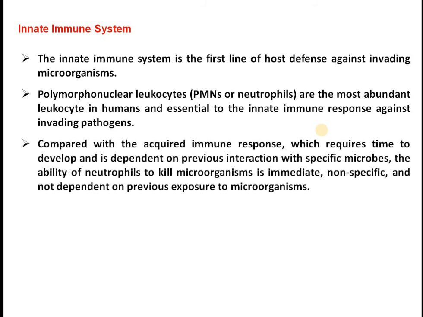In comparison, the acquired immune system requires time to develop, time for production of the different substances responsible for providing immunity. It is dependent on previous interaction with specific microbes.